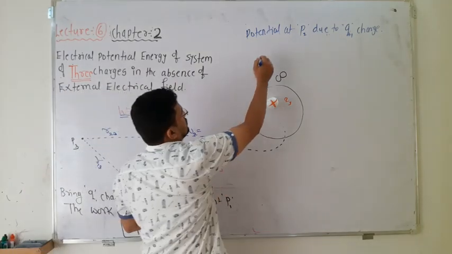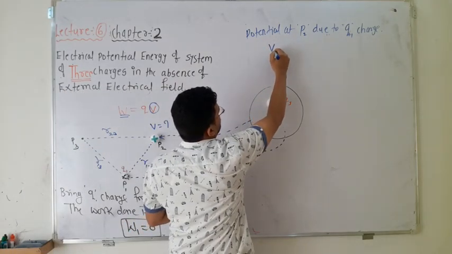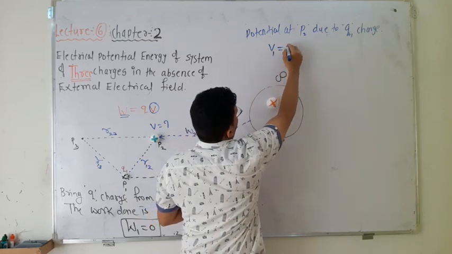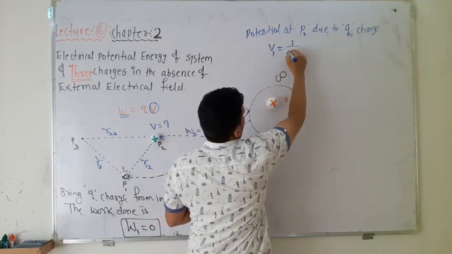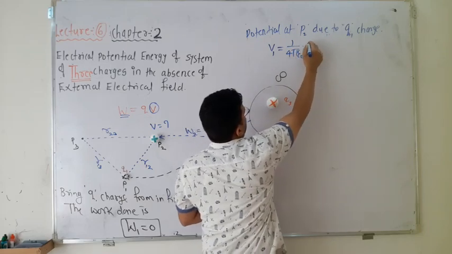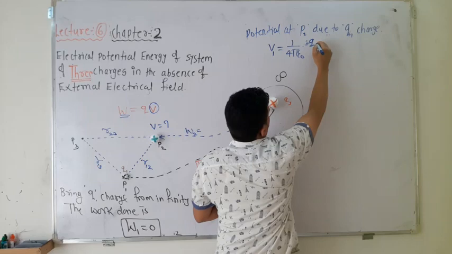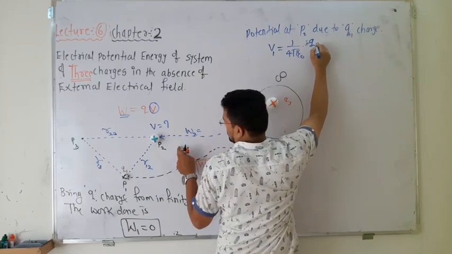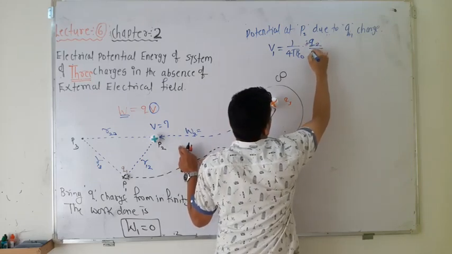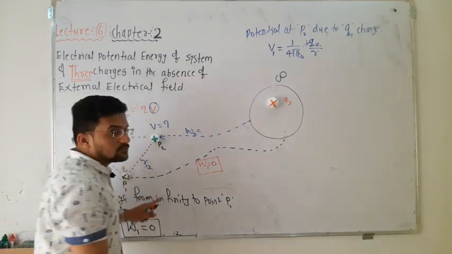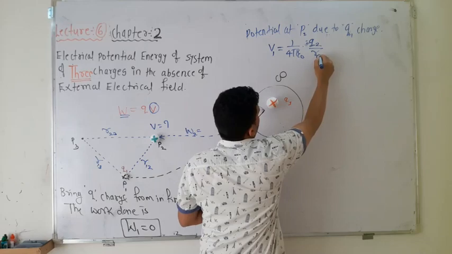So the potential due to Q1, V1, is equal to 1 upon 4 pi epsilon naught, multiplied by the charge. Which charge is being brought? That is Q2. So Q1 divided by R, and the distance between P1 and P2 is nothing but R12, so you have to mention R12.